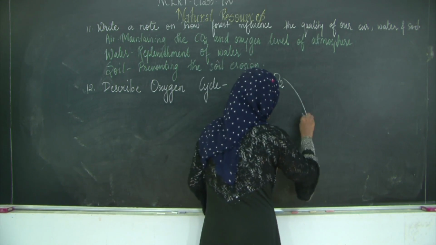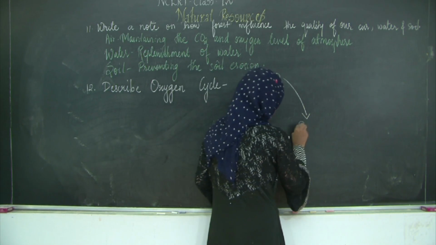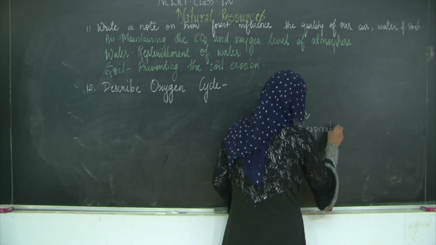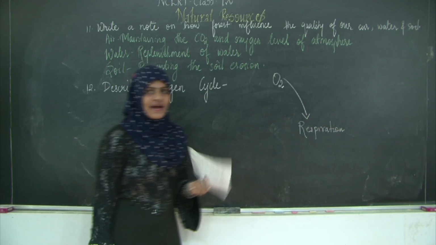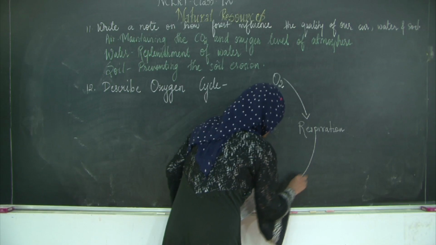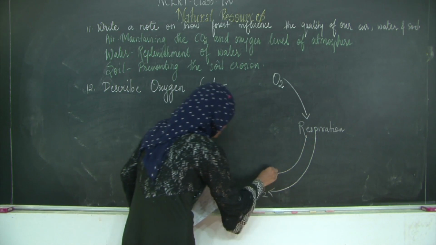So it is taken up by plants and animals for what process? Respiration. When we respire, what do we give out? We give out carbon dioxide and water. So we take in oxygen and we give out carbon dioxide and water.